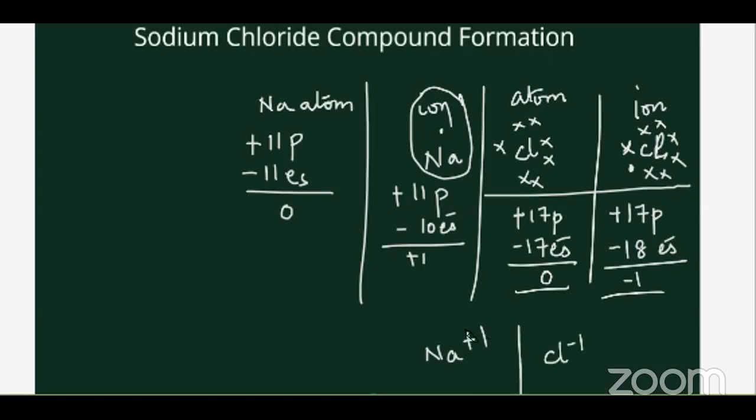Sodium has given out its electron, therefore the number of electrons has reduced and it's plus 1. So the number of electrons it gives out, that many positive charges. Chlorine has accepted electrons; the number of electrons it accepts, that many negative charges increase, therefore it's minus 1. Is this concept clear?